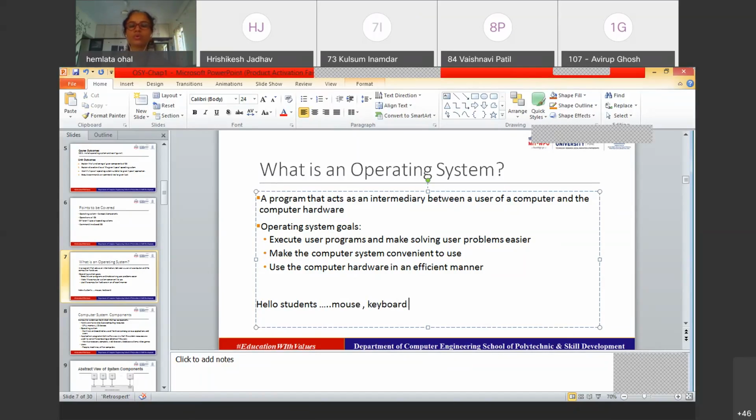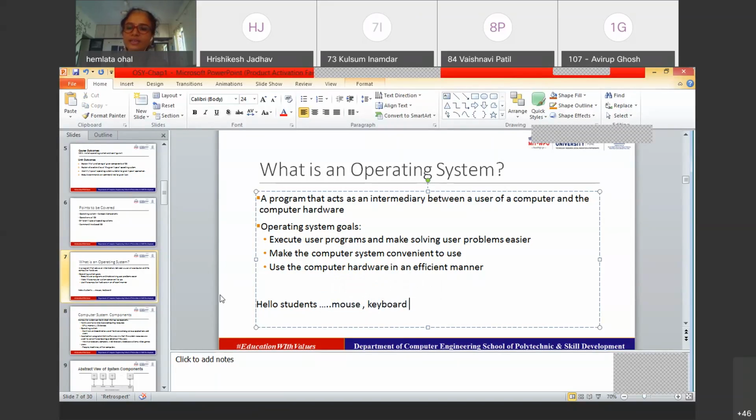So who is responsible for taking input from the input device and giving the output to the output devices? For us, it happens automatically many times, right? And every time, not just many times. It happens every time.